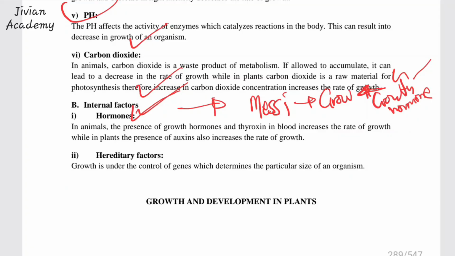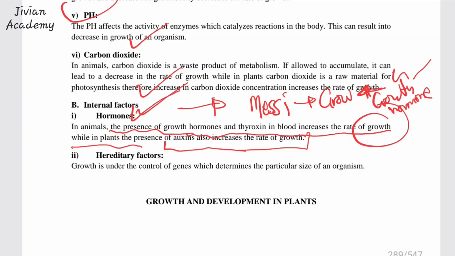Now, I've already mentioned here that the presence of growth hormones and thyroxine in blood increases the rate of growth. The presence of auxins also increases the rate of growth in plants.